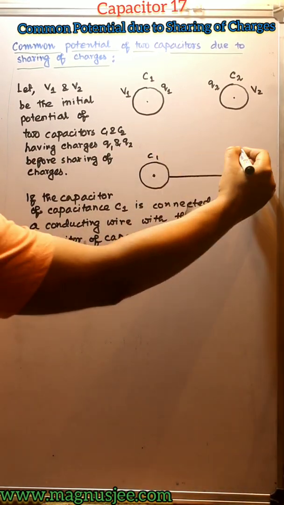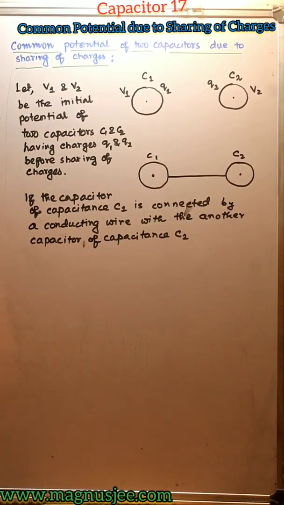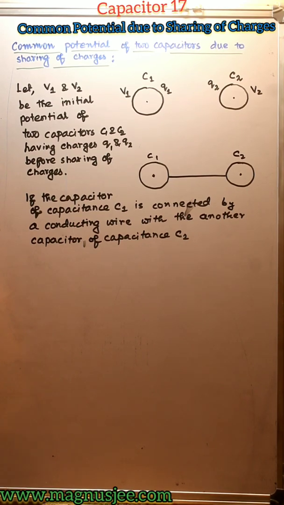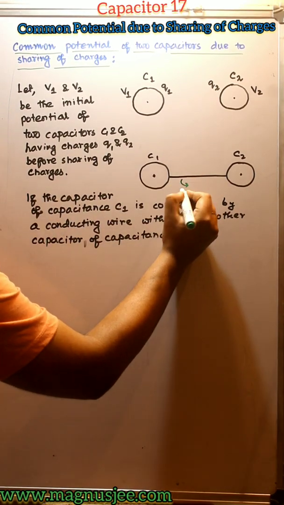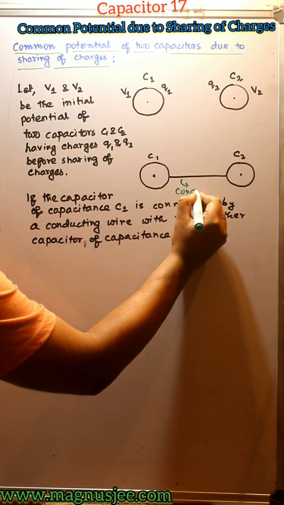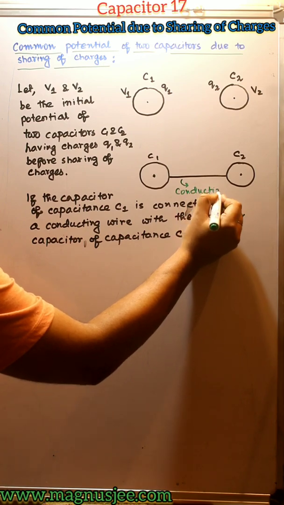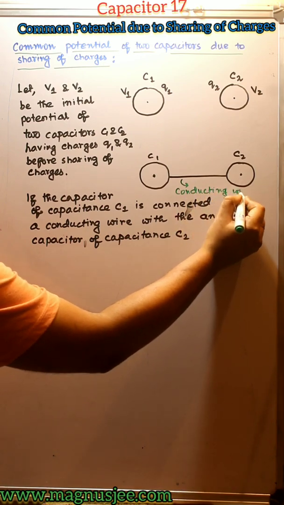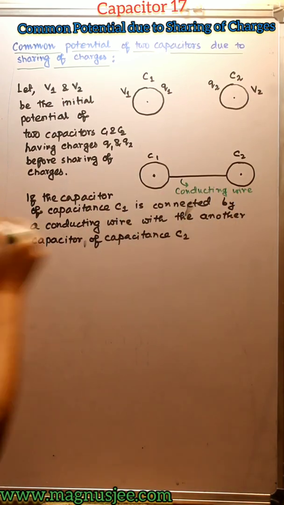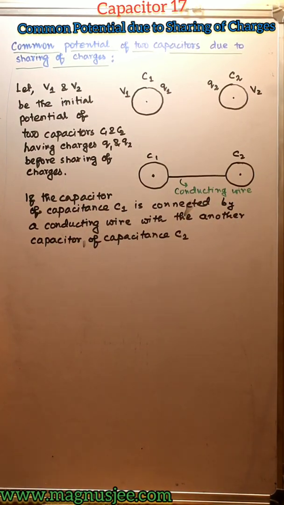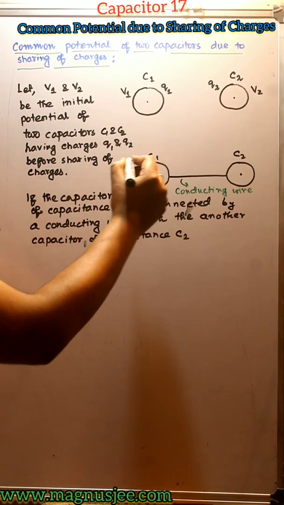C1 and C2 are the constant capacitances of the two capacitors, and this is the connecting wire by which we can connect two capacitors C1 and C2.